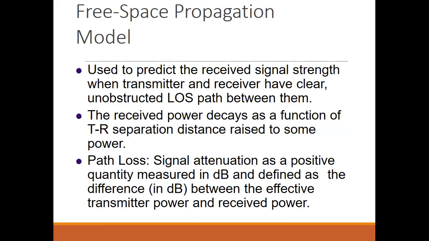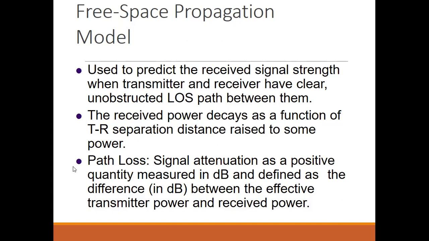Okay, so here we have the free space propagation model. The free space propagation model is used to predict the received signal strength when transmitter and receiver have a clear unobstructed line of sight path between them. Okay, and the receiver power decays as a function of transmitter receiver separation distance raised to some power.